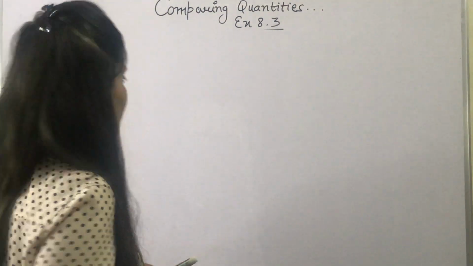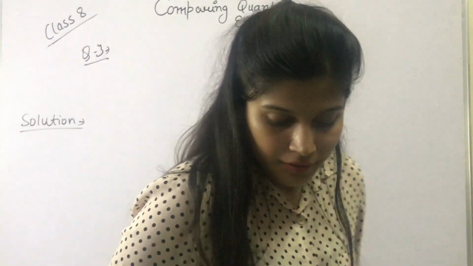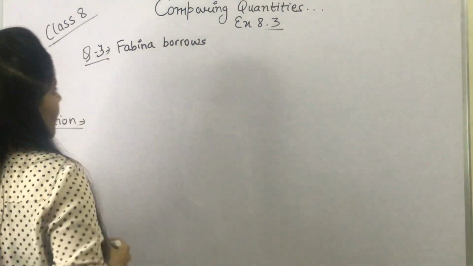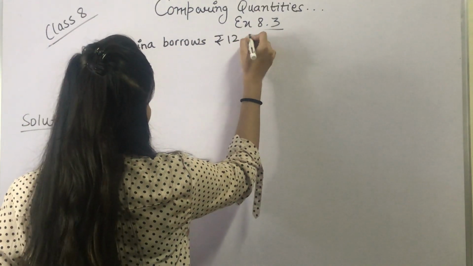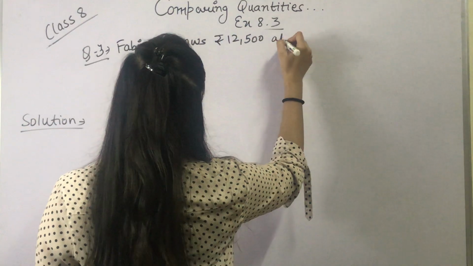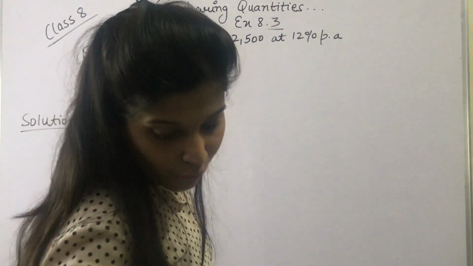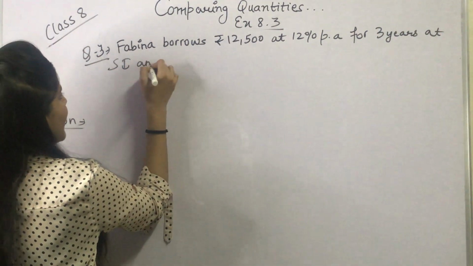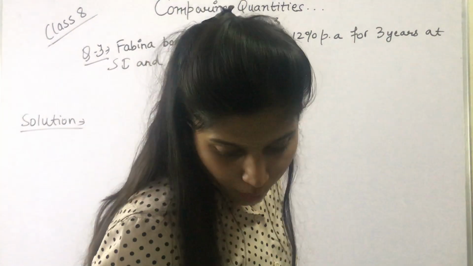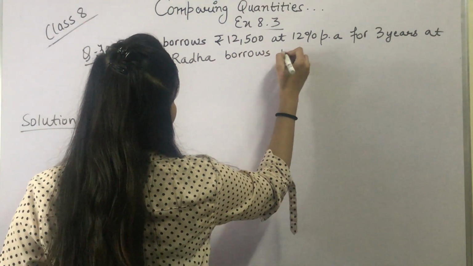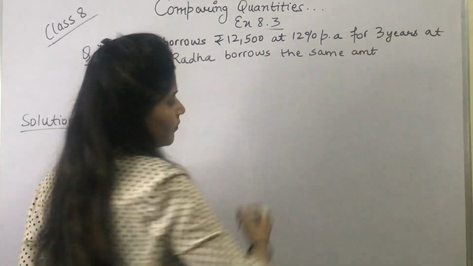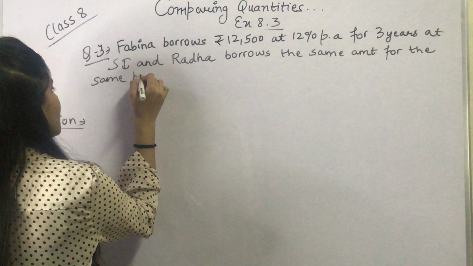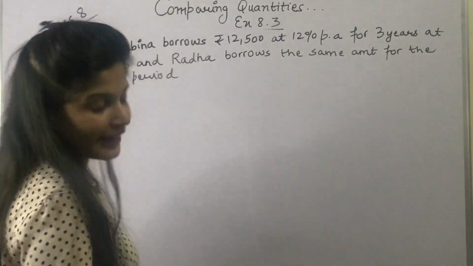Says Fabina borrows rupees 12,500 at 12% per annum for 3 years at simple interest, and Radha borrows the same amount for the same period at 10% per annum.